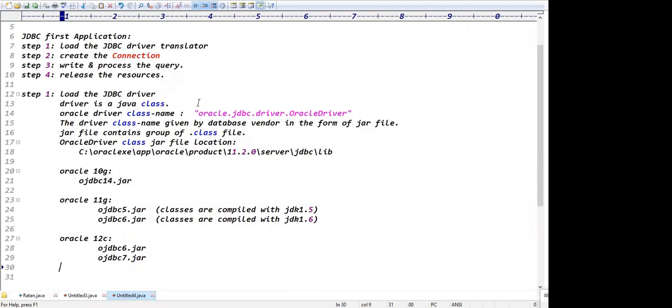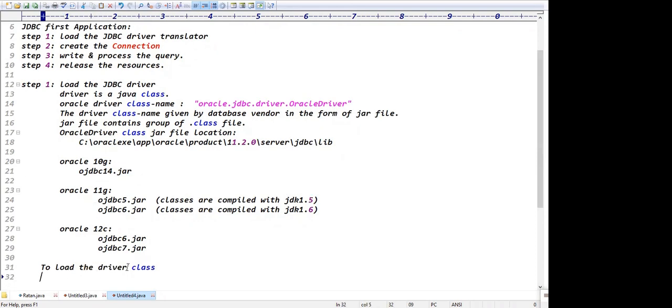Guys, the first step is we need to load the driver. Which driver do we need to load? This is the driver we need to load. Loading the driver means loading the driver class, right? Guys, how to load the class? To load the driver class, what do we need to do?